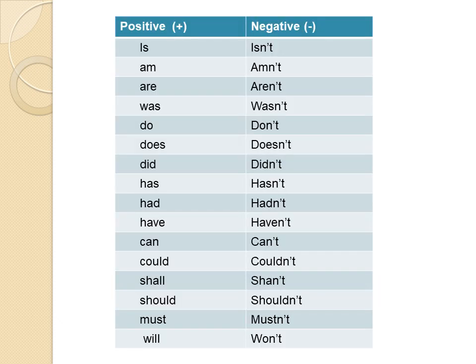Now this is very important to know. I have put here the chart of question tags, positive and negative. You have to learn it. Once you go through this chart, write it down in the notebook and learn it. Positive is, isn't, am, amn't, are, aren't, like this I have given. Positive means there won't be not, and negative has a negative not. Please go through this chart very carefully.